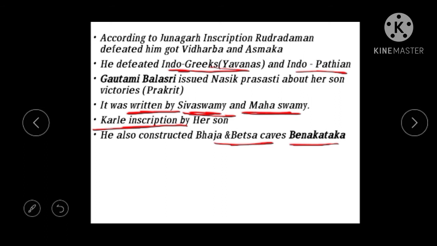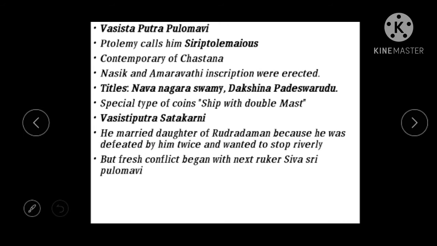After him we deal with the next ruler, that is Vasishtiputra Pulamavi. He is the son and successor of Gautamiputra Shatakarni.